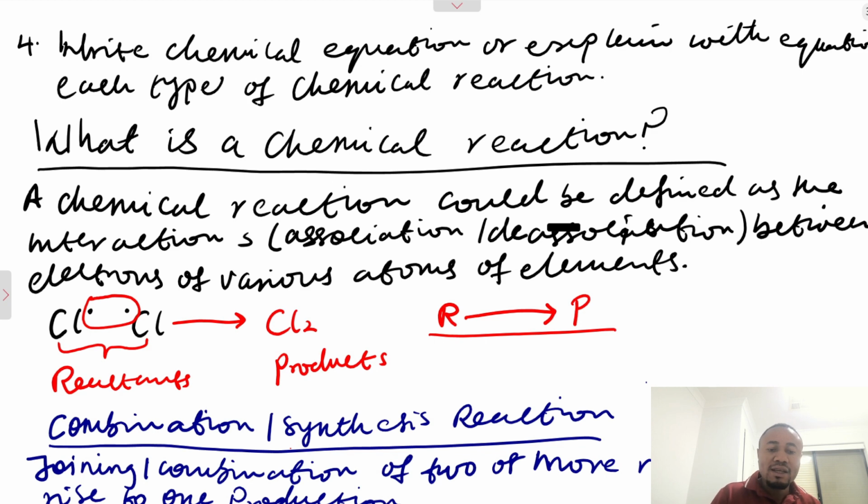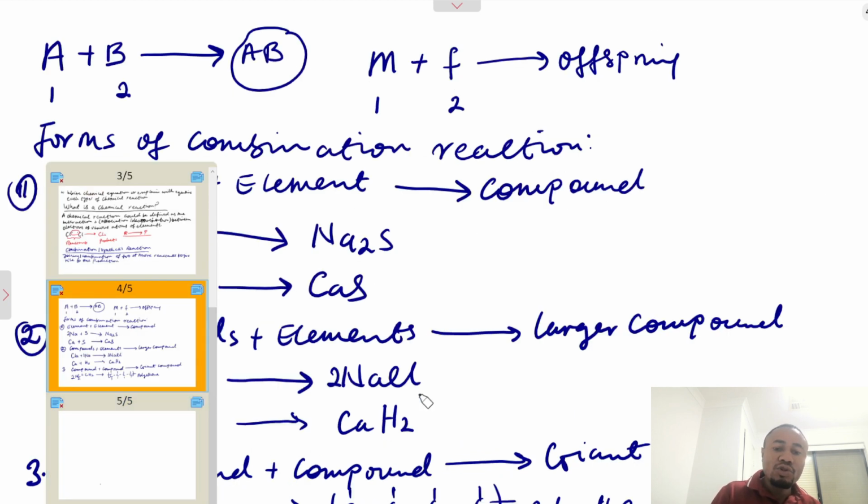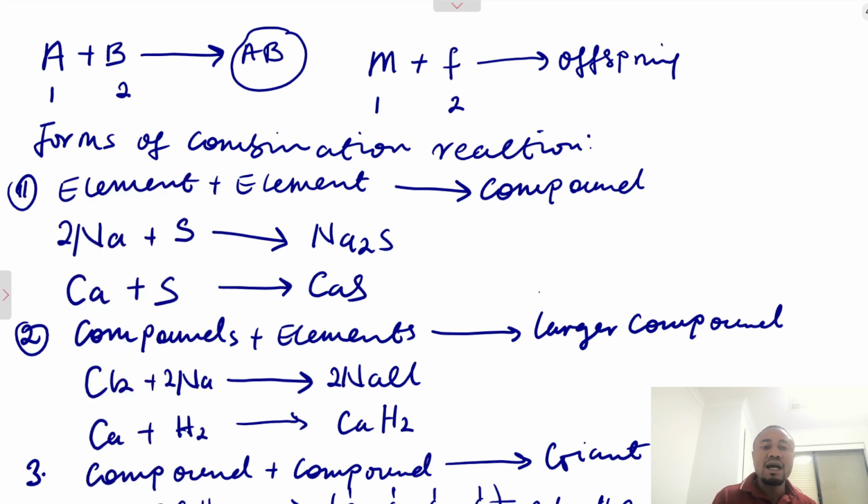And I said that you can easily identify these things by knowing the reactants and the product. So for combination reaction, like I said, is when two or more atoms combine to give rise to one molecule or to one compound. So one compound, that is called combination reaction. Then we have different forms of combination reaction.